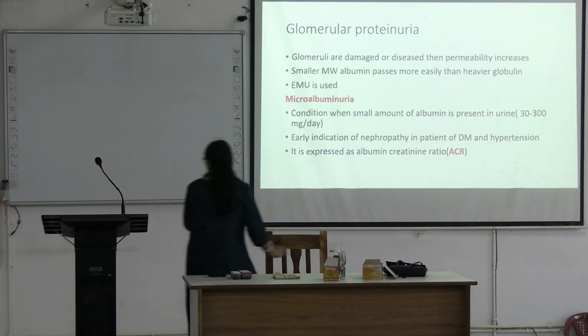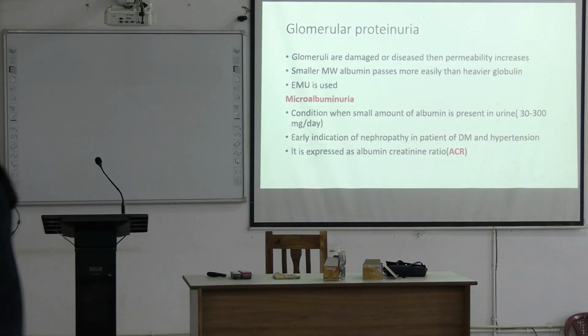There are three terms. When the amount of protein is around 300 milligram per day, then it is called benign proteinuria.